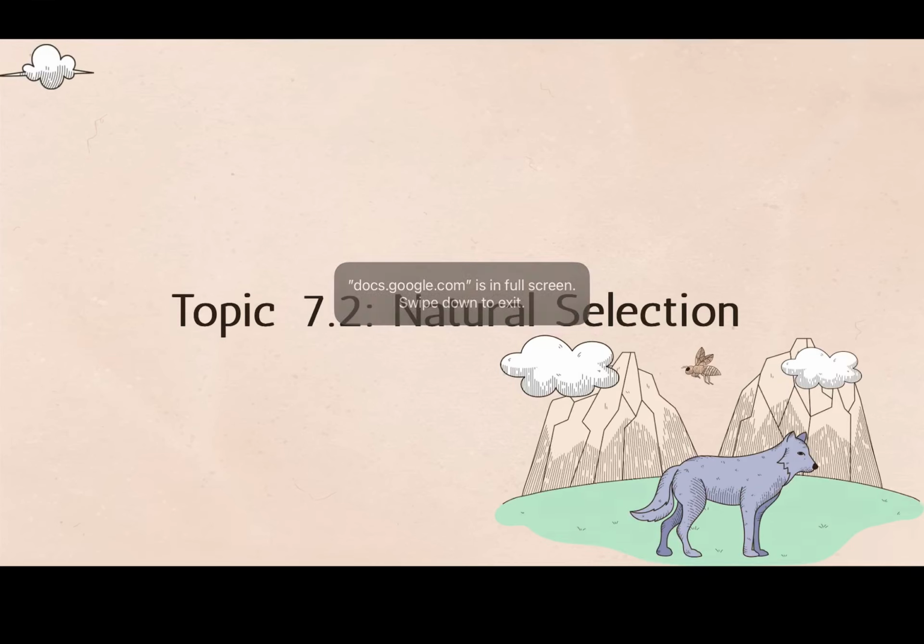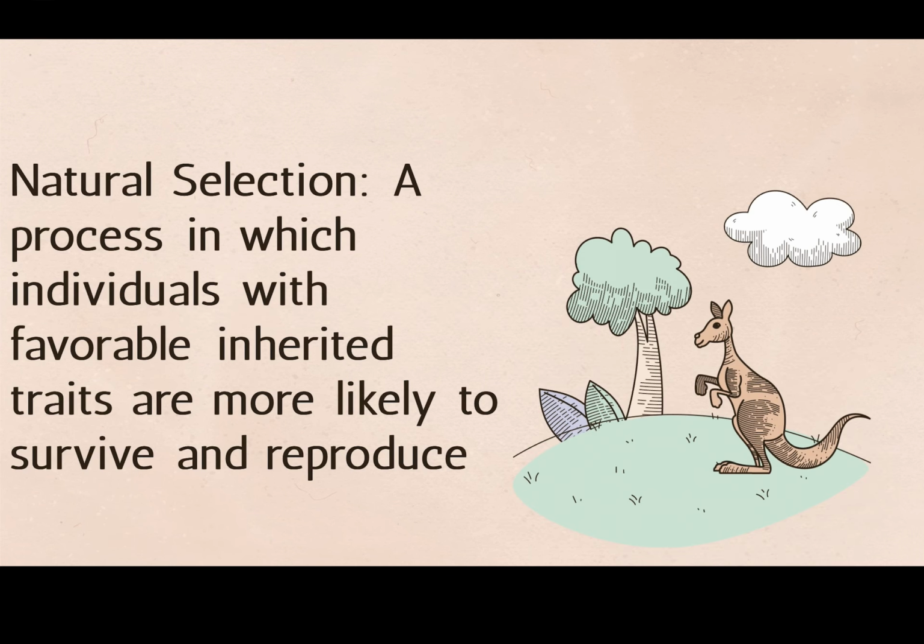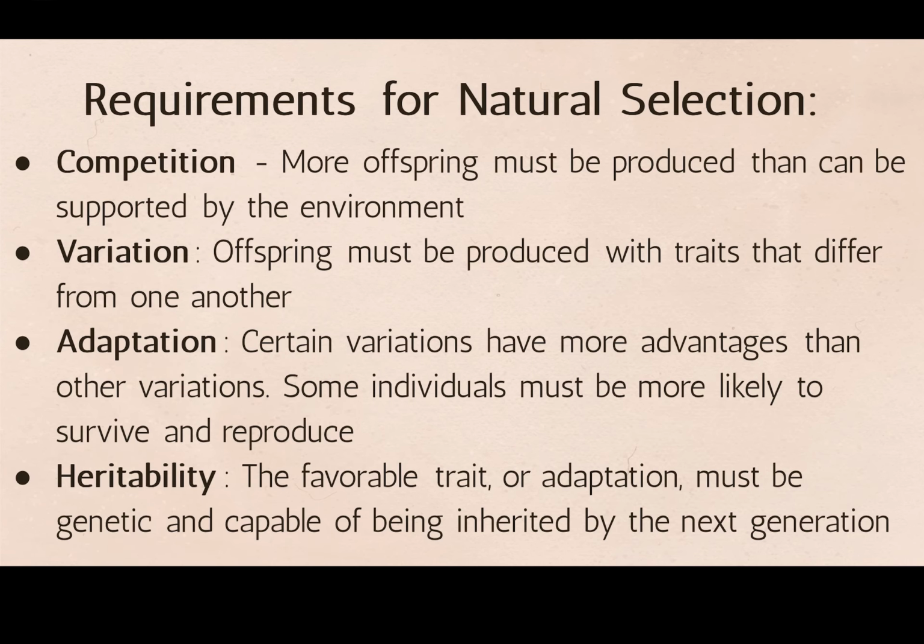Topic 7.2 Natural Selection. So, natural selection is a process in which individuals with favorable inherited traits are more likely to survive and reproduce. So, four requirements for natural selection are competition, variation, adaptation, and heritability.